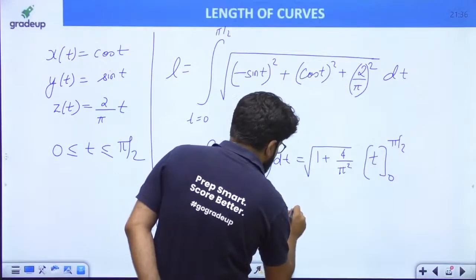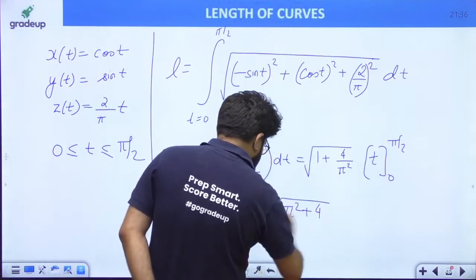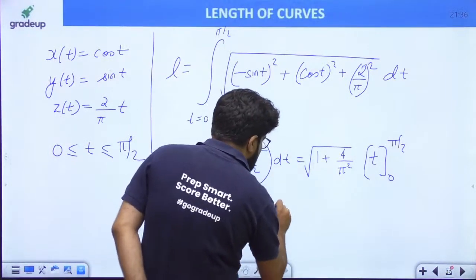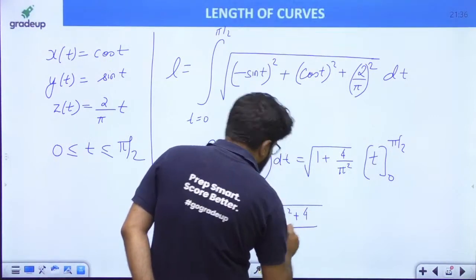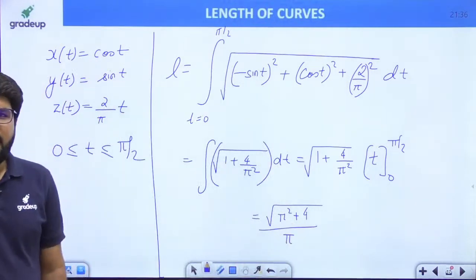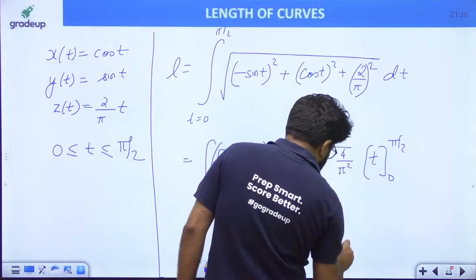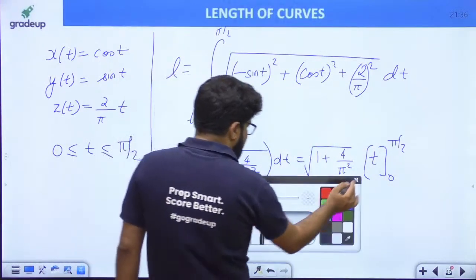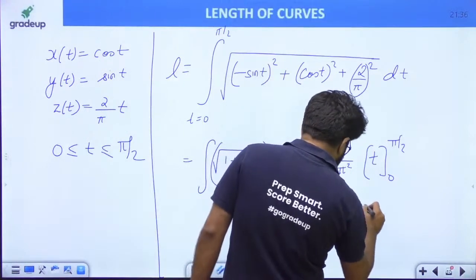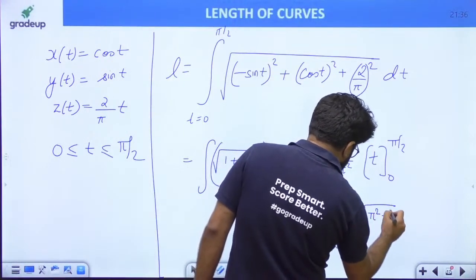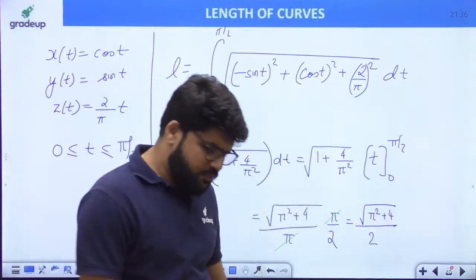Let me simplify this: under root of pi square plus 4 divided by pi, times pi by 2 minus 0, upper limit minus lower limit. The pi factor cancels, and the final answer is under root of pi square plus 4 divided by 2.